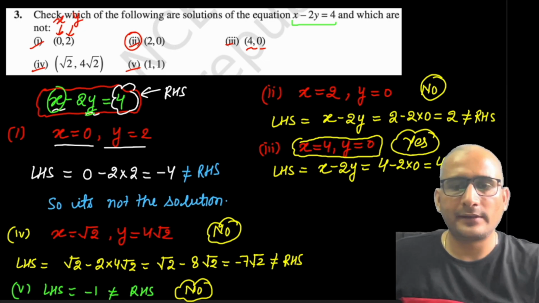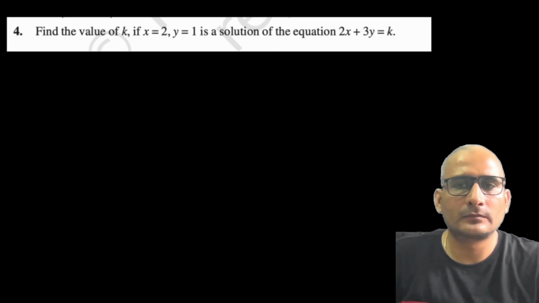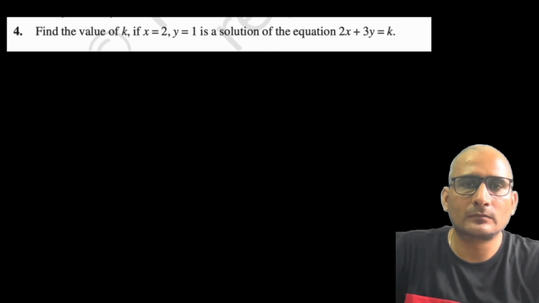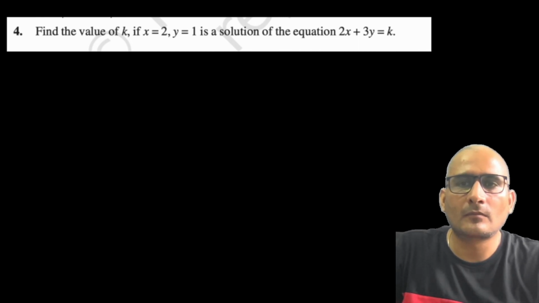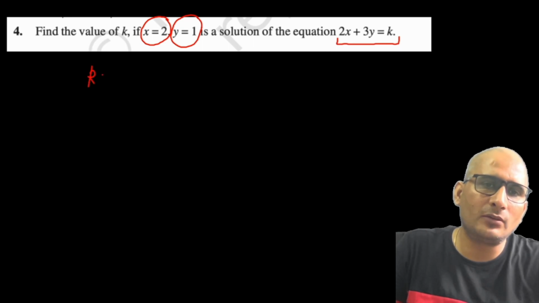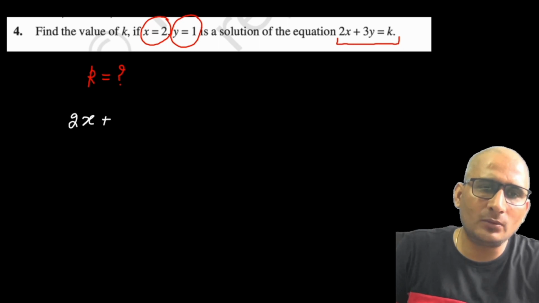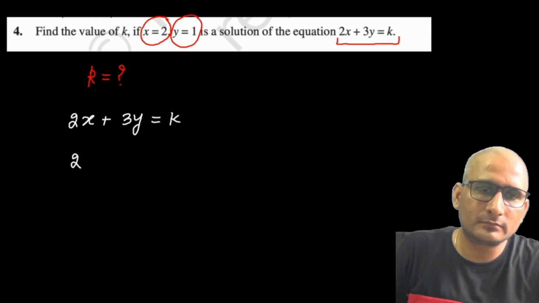Yes, sir. Okay. Now let's move to the next question. Question 4. Find the value of k if x is equal to 2, y is equal to 1 is a solution of the equation 2x plus 3y is equal to k. Okay. So x is given 2, y is given 1, and one equation is given. And what we need to find? We need to find the value of k. Let me write the equation first. The equation is this, and we need to find k.